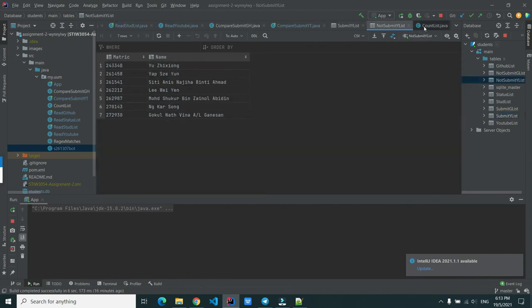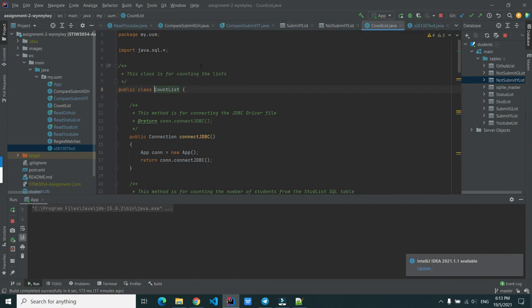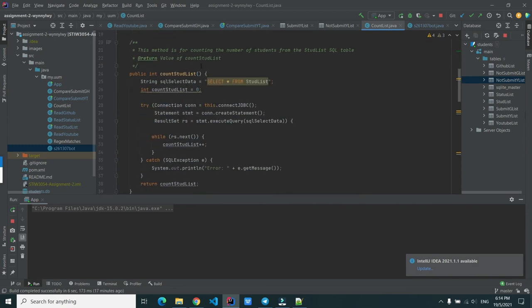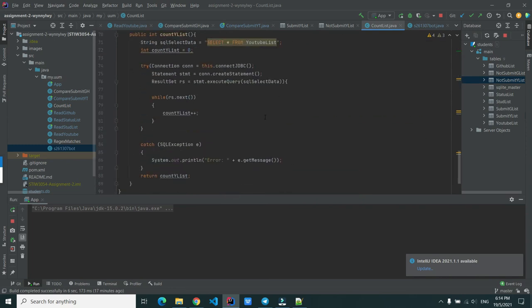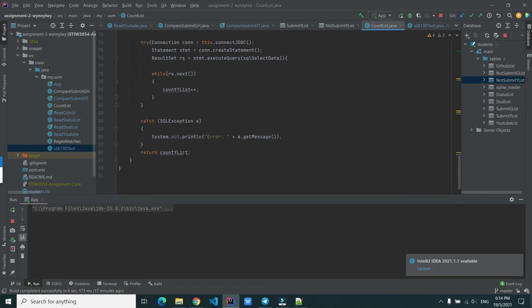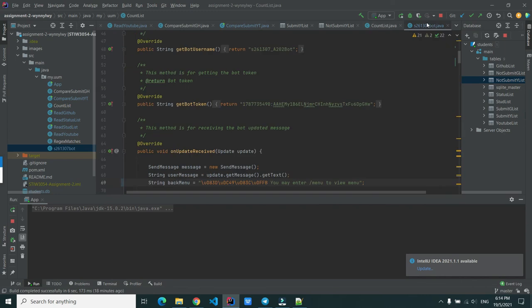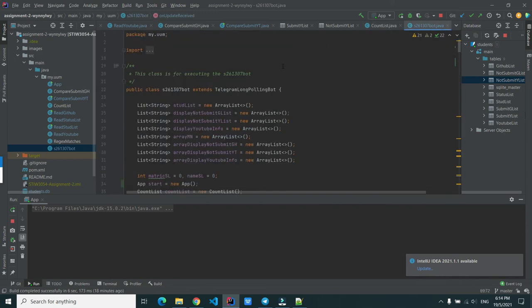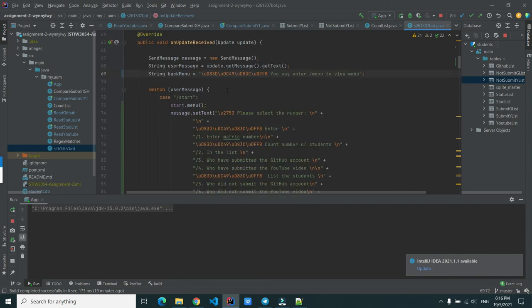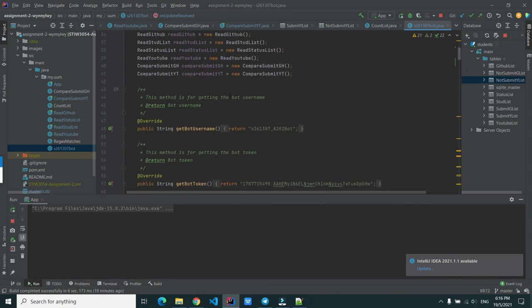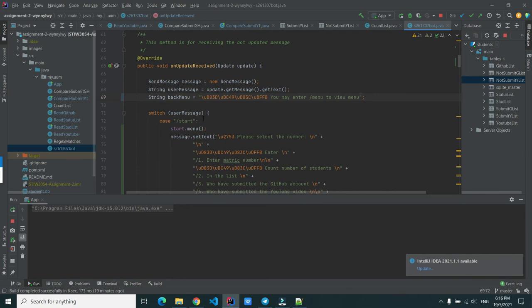Next, the CountList class is for counting the lists from 3 tables, which are the StudList table, SubmitG list table, and the YouTube list table. And later on, this class will return the relevant count back to the system, and the system will display the result. Last but not least, the S261307 bot class is for executing the Telegram bot. In this class, it will control the commands inserted by the user, and the system will display the relevant result based on the command.